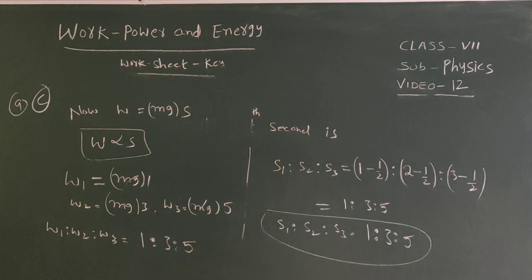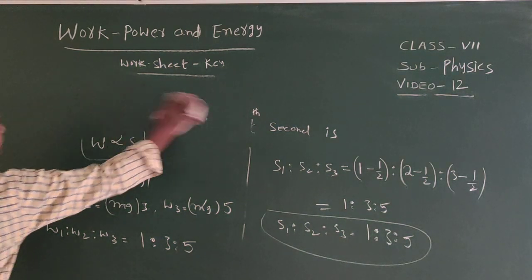The speed of motorbike becomes 6 times. Then kinetic energy becomes dash times.